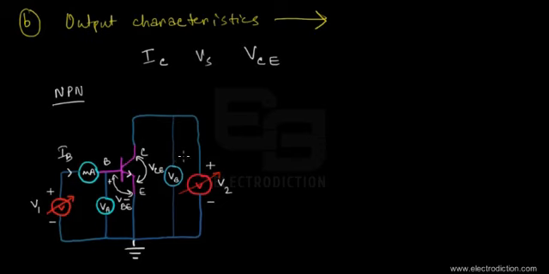And here the amount of reverse bias voltage produced across the collector junction is represented with the VCE. That's the collector-to-emitter bias voltage. Now, by keeping V2 variable, which is quite mandatory, we also keep VCE variable in this case. That's the reverse bias voltage acting across the collector junction.